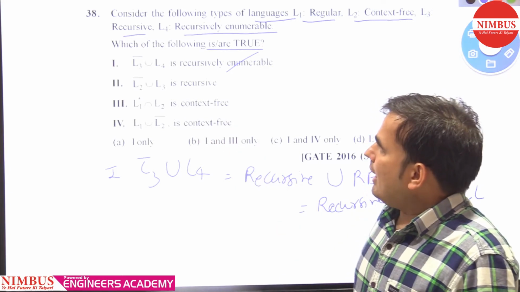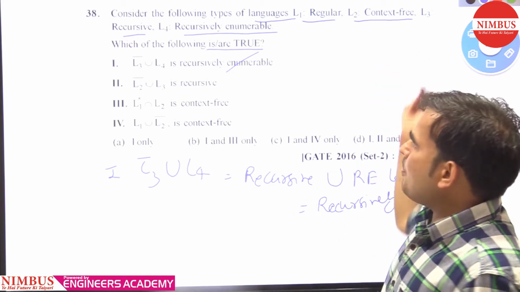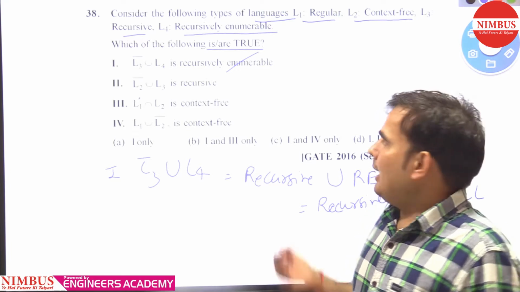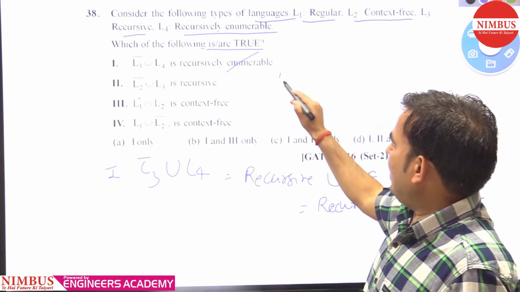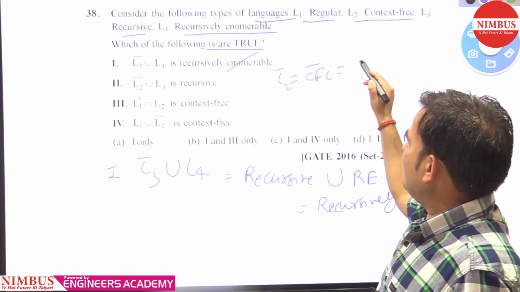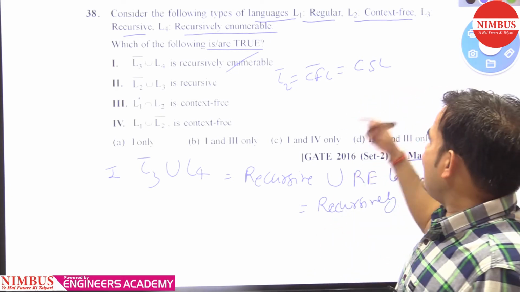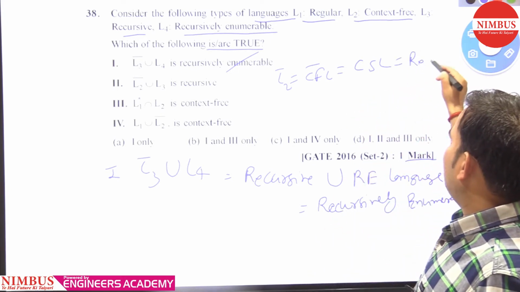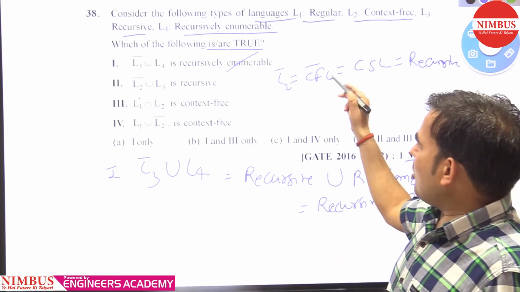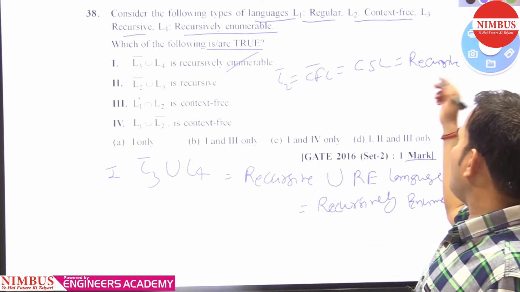Let's check the second statement. L2 is context free, so L2 complement is not context free. As I told you earlier, CFL complement is not CFL. It's CSL, and CSL is a recursive language.